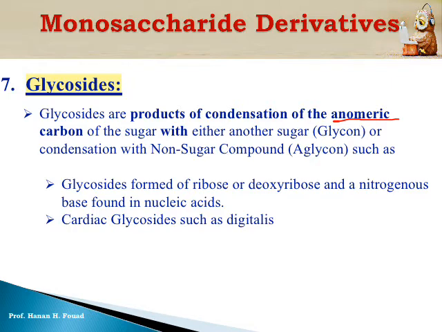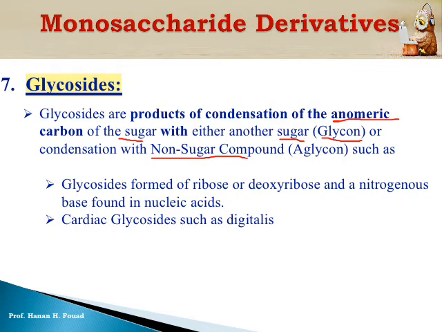Condensation means a covalent bond formed between two molecules by removal of water. This is the definition of condensation. Condensation between any sugar with another sugar. Sugar in organic chemistry is termed glycon. Or condensation between any sugar and non-sugar.